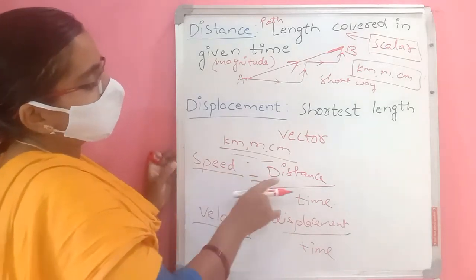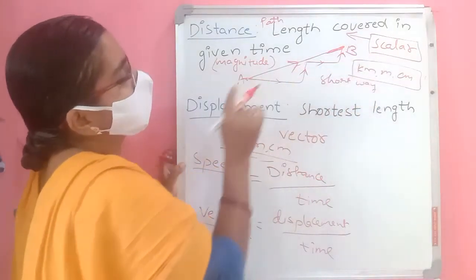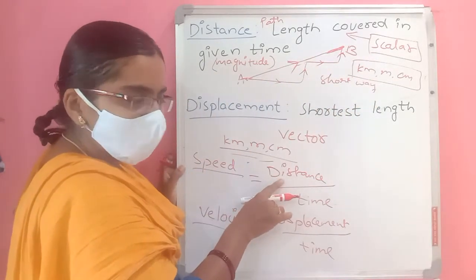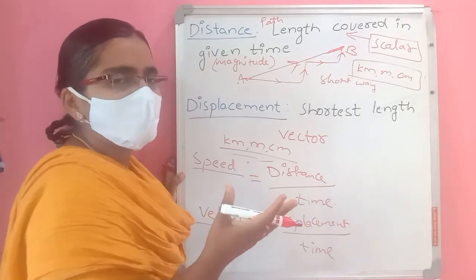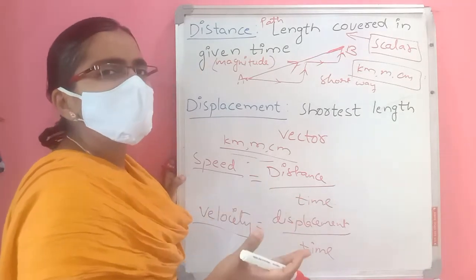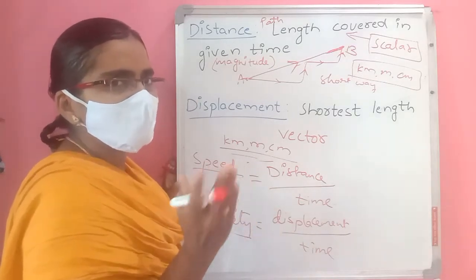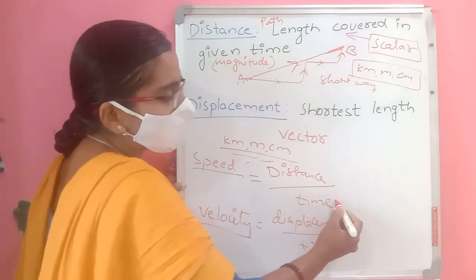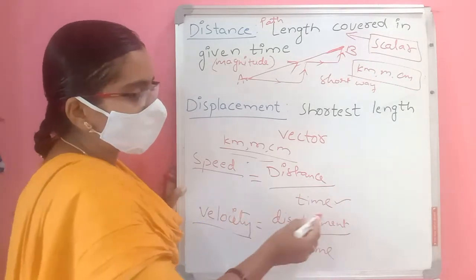Speed means distance, and distance is a scalar quantity. When distance is a scalar quantity, time is also a scalar quantity. Time doesn't have any direction. Time is 3 o'clock, 4 o'clock, but in which direction? We can't ask like that. So time has magnitude 3, 4, 5, but doesn't have any direction.